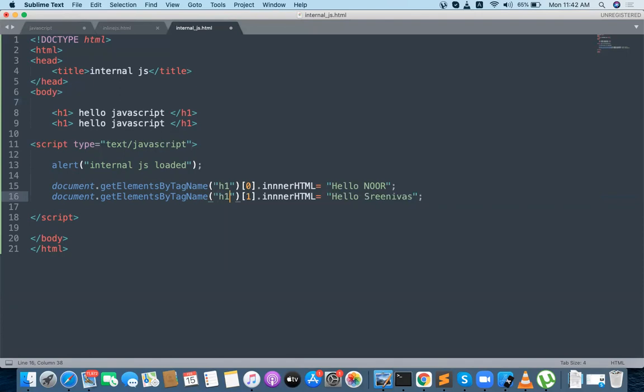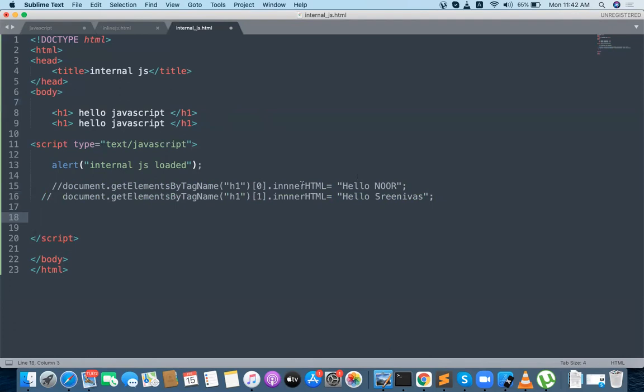Tag name we are actually passing. Document dot getElementsByTagName is h1, that's fine, and of 0 dot innerHTML. Okay, let it be. So I want to access the content first. This is the right way actually.